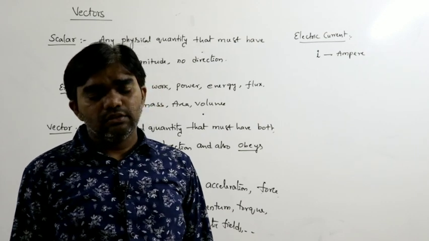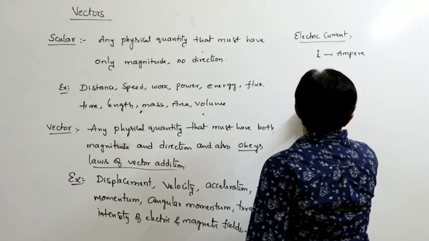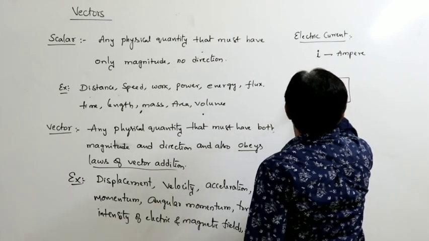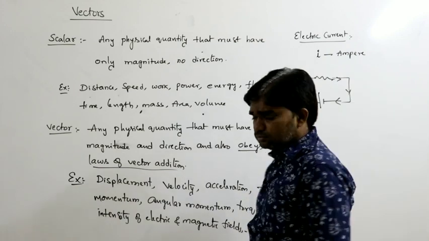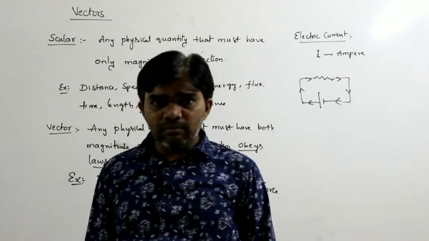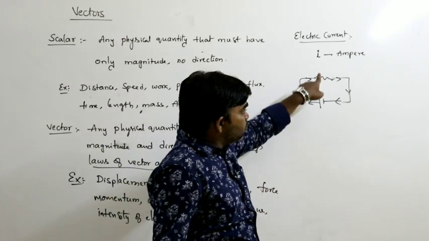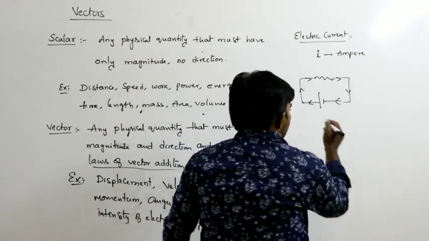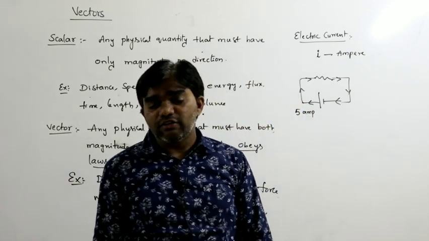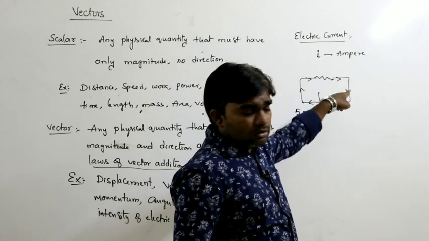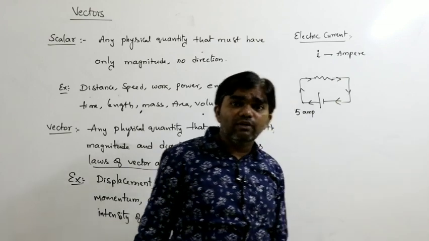Definitely, no doubt about that. And what is the direction? The current also has a particular direction in the external circuit. If the battery is connected in the external circuit, the direction of the current is always from positive to negative. But of course, the current has both magnitude and direction. Let us say 5 amperes of current passes through the circuit. What is the direction? Always from the positive terminal of the battery to the negative terminal of the battery in the